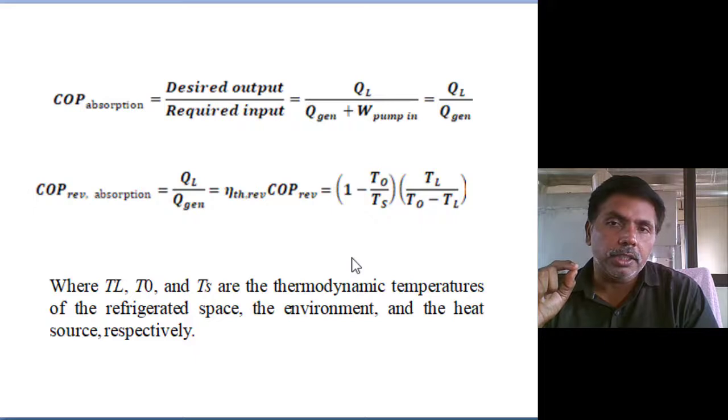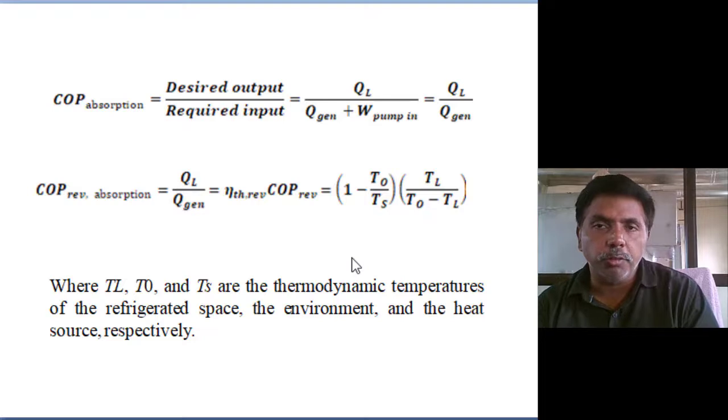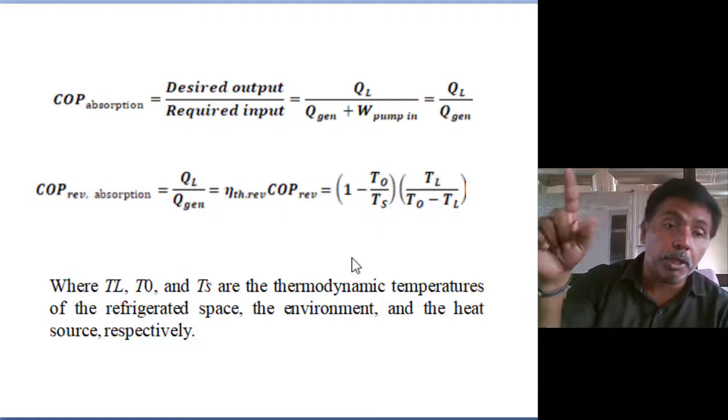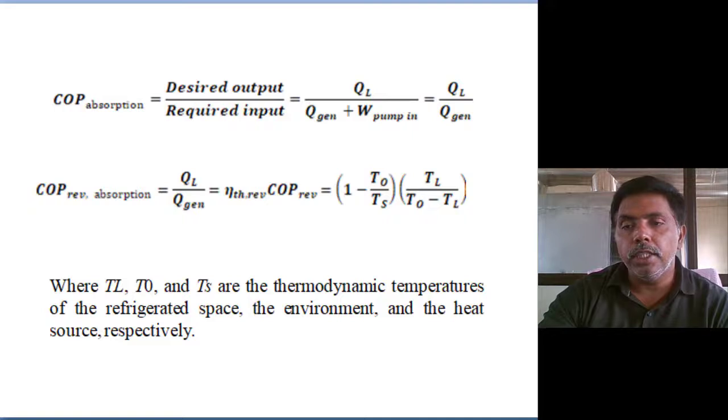Heat pump. Why? Because we want the vapor absorption system to work as a heat pump. What is the necessity of running the entire engine? It is already waste heat only that we are using to run the engine and the pump. So the same waste heat you can utilize directly for industrial application. So the absorption system is applicable only for cooling, not for heating. But the vapor compression system does cooling and heating both.